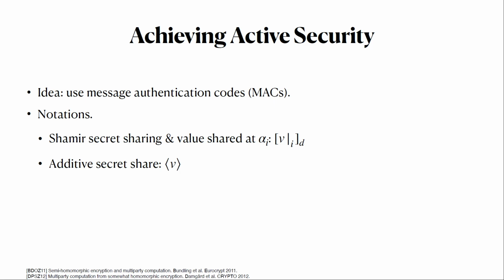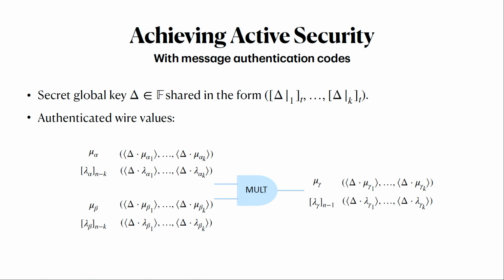And these are used to extend the invariant in the passive protocol by adding on some additional authentications of the appropriate values. So as well as the mu value, which is known to P1, and the lambdas, which are secret shared with packed Shamir sharings, we now have authentications of both the mu and the lambdas. So these are additive shares of each mu component and additive shares of each lambda component multiplied by delta, where delta is a random field element which acts as a secret MAC key known to no one.